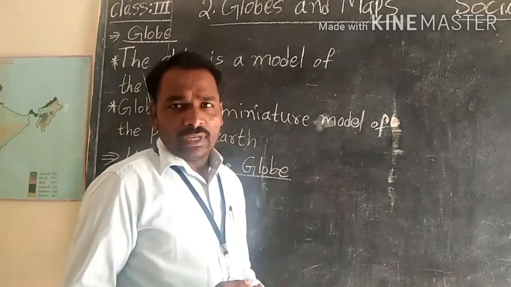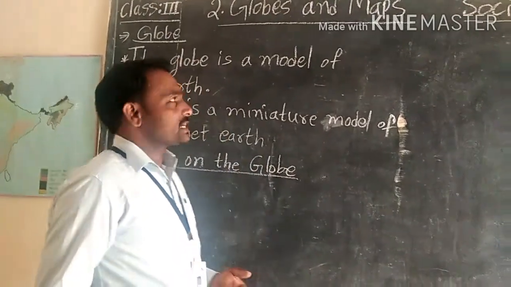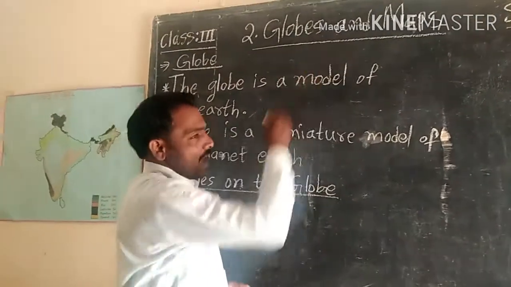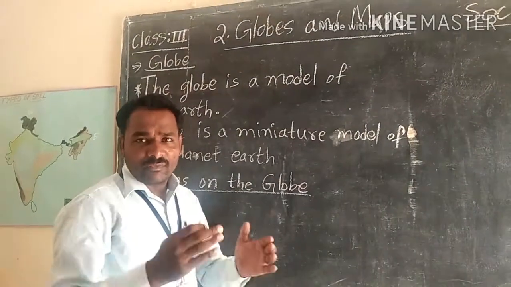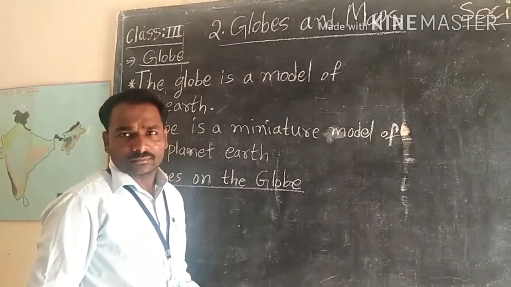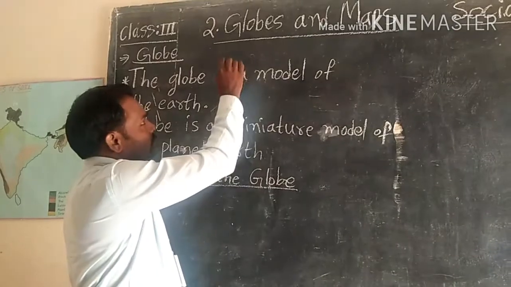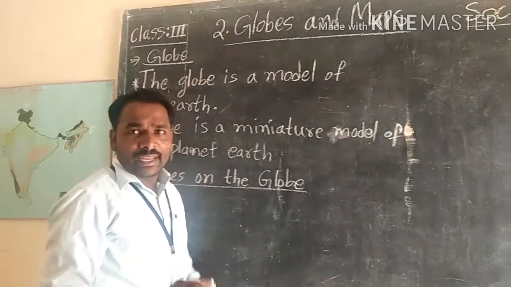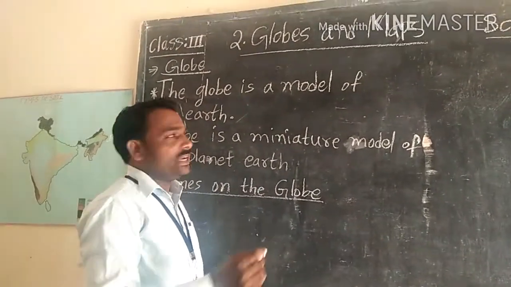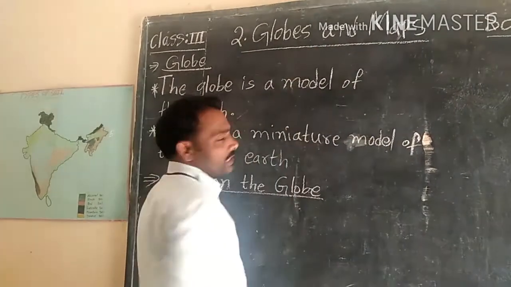Now, in this lesson, we are going to discuss globes and maps. In the first session, we discuss only the globes, children.